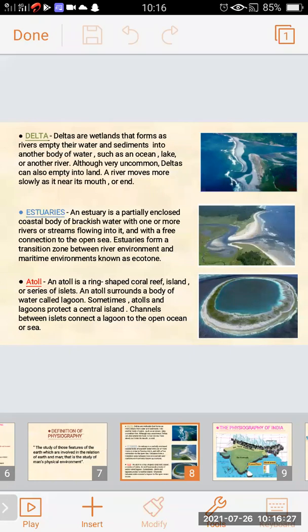Estuaries. An estuary is a partially enclosed coastal body of brackish water with one or more rivers or streams flowing into it and with a free connection to the open sea.